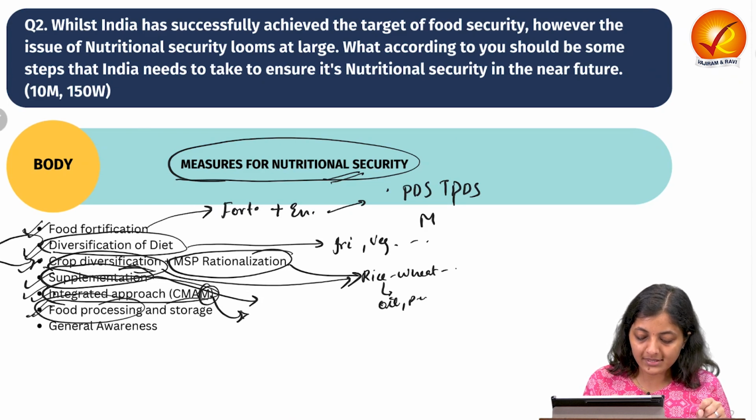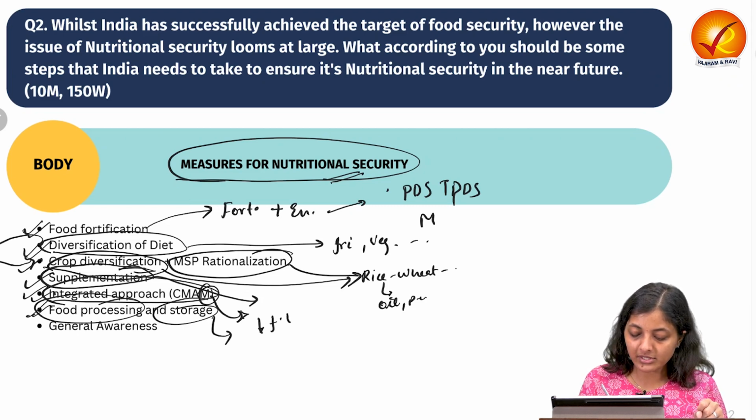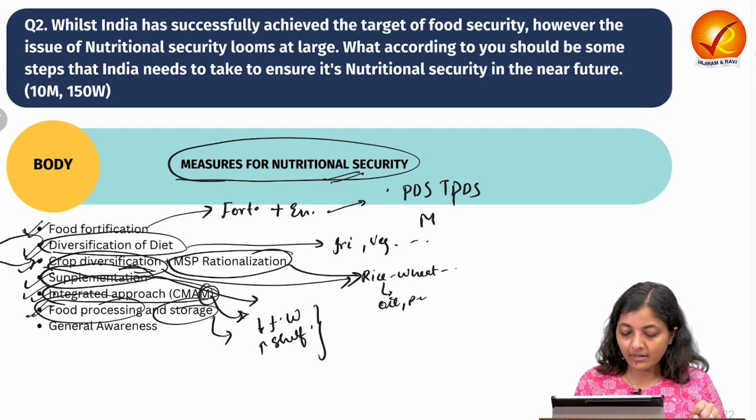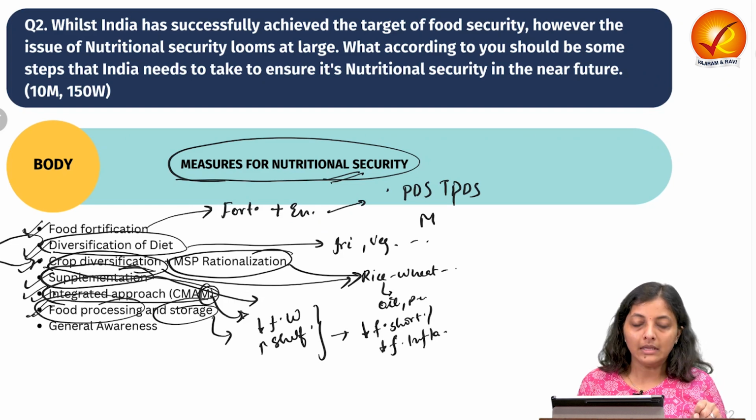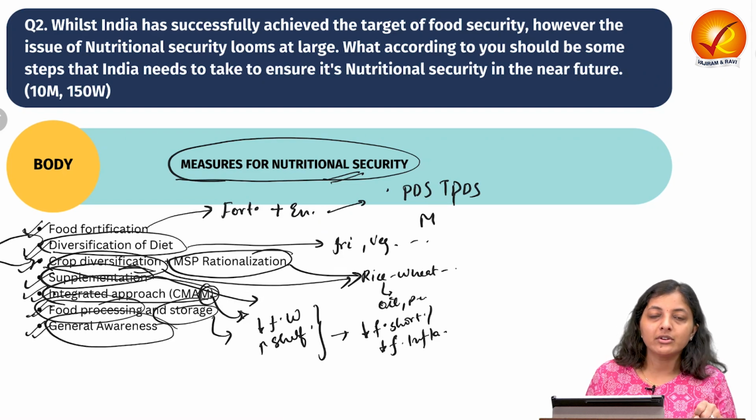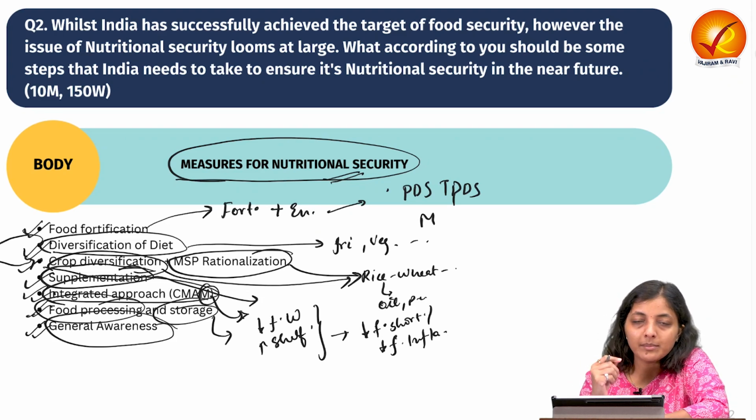Then comes food processing and storage. Via food processing and storage, it reduces food wastage and increases shelf life. So this way, we can reduce food shortages or food insecurity issues and food inflation. Then finally, it comes to general awareness. General awareness should be promoted amongst the public so as to take maximum benefits via crop diversification, so as to diversify their diet, consume maximum nutritious food and take a wholesome diet.